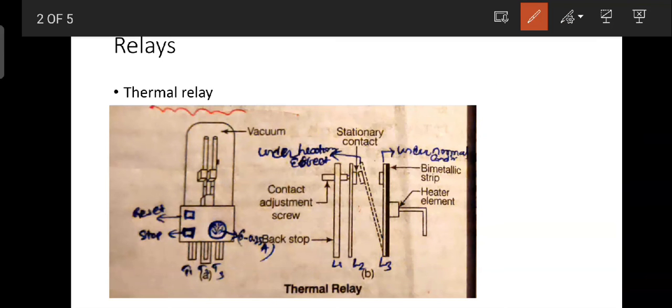It responds to change in temperature, coming under this group. It takes time for the heating element to reach the necessary temperature, and more time to raise the temperature of the bimetallic element. Therefore thermal relays are often used as a time delay relay.